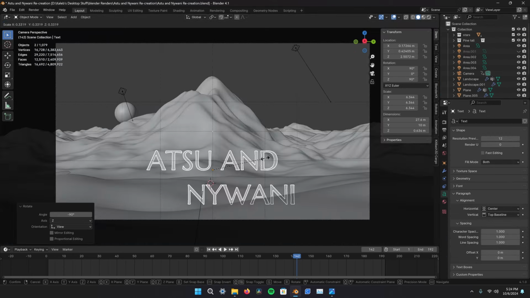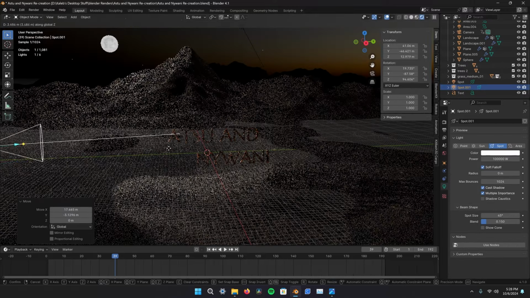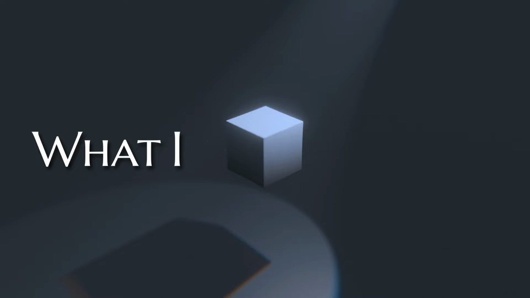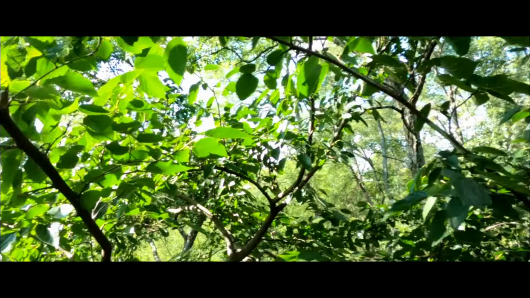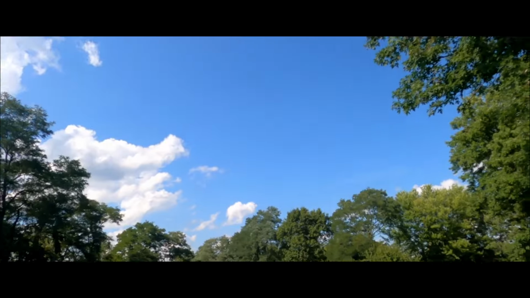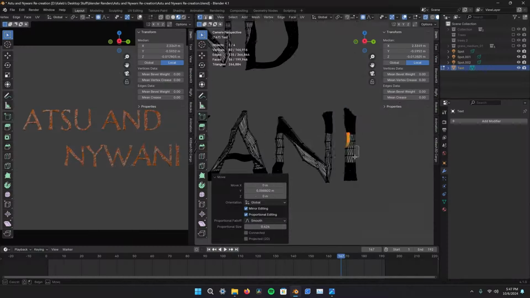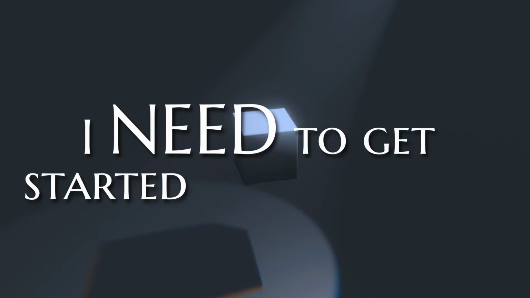I used the same font and material that I used last time, but the text was looking too clean. What I mean by that was the short film takes place on an island, so I wanted the logo to look very old and like it was a rock formation or something. After getting it to where I liked it, I need to get started on rendering.